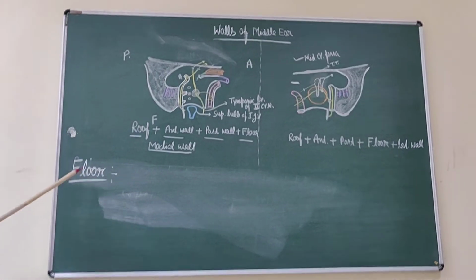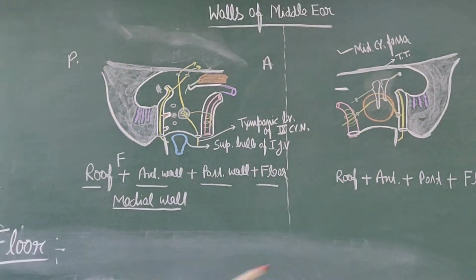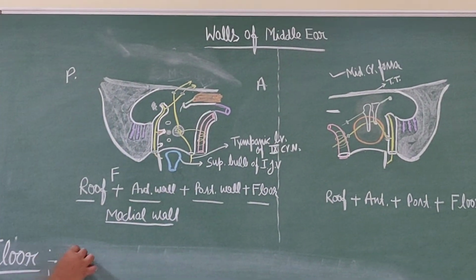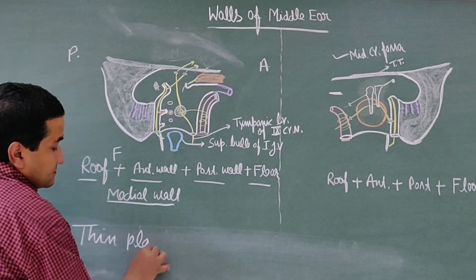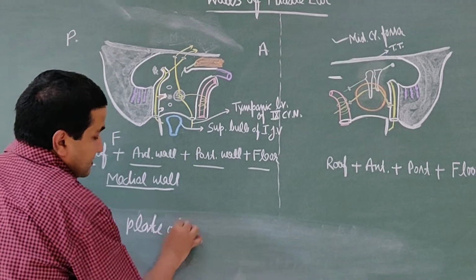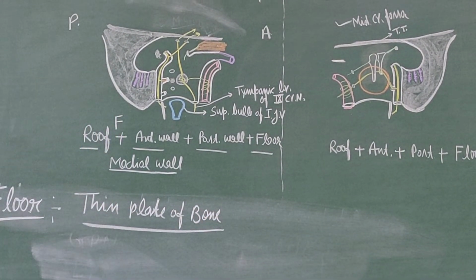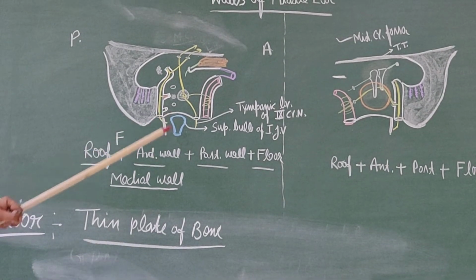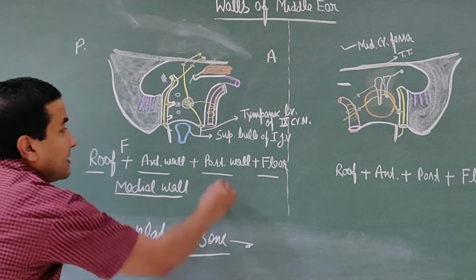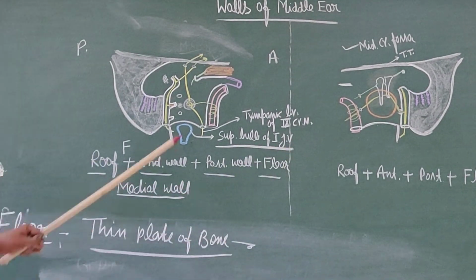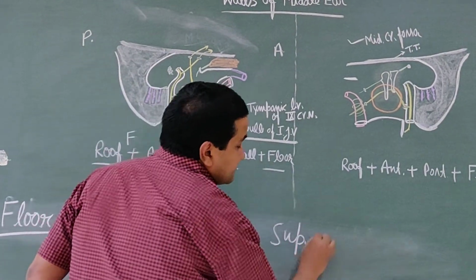Now the floor. The floor is also formed by a thin plate of bone. This thin plate of bone separates the middle ear cavity from the superior bulb of the internal jugular vein.